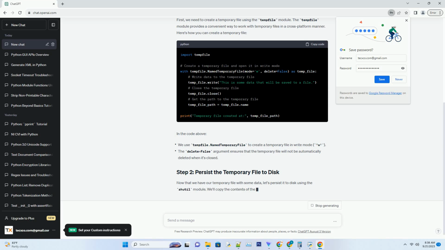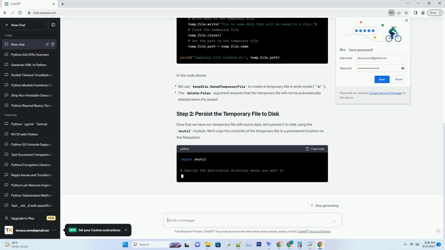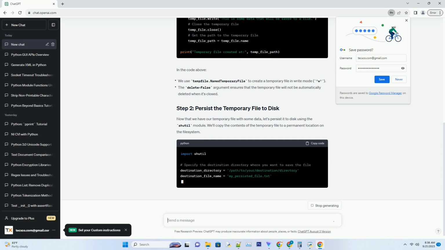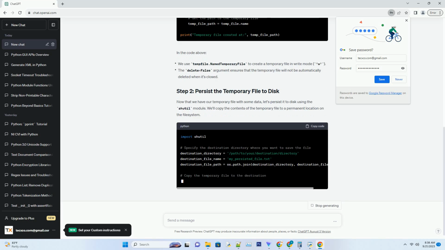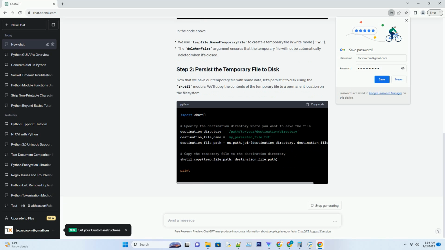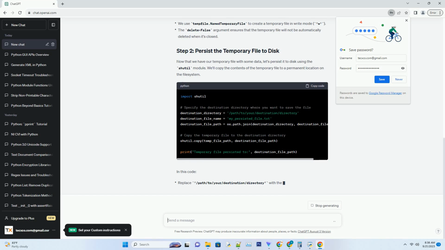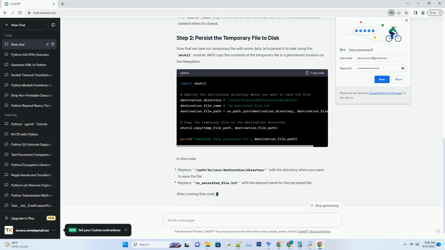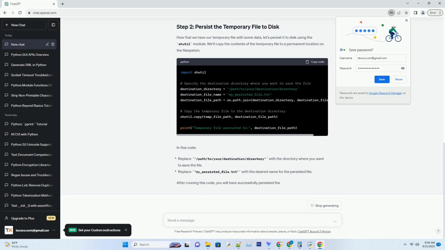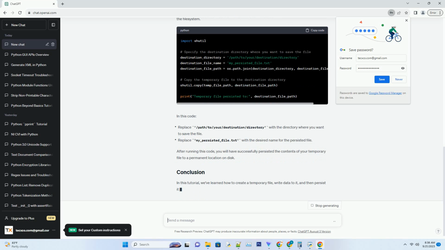Let's get started. First, we need to create a temporary file using the tempfile module. The tempfile module provides a convenient way to work with temporary files in a cross-platform manner. Here's how you can create a temporary file.